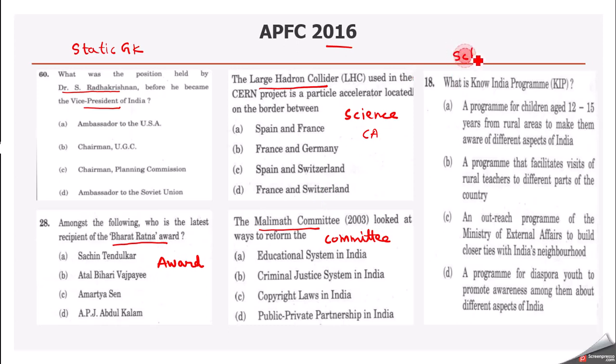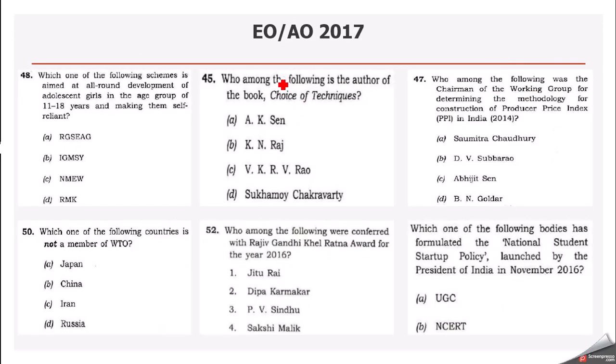Then schemes which are in news, important government schemes, that is to be prepared. So what is the Know India program that they have asked? So we have to prepare the schemes which are in news. Moving on, let us see the Enforcement Officer question paper of 2017. We got around 6 questions from Enforcement Officer. They have talked about a scheme here again: all-round development of adolescent girls in the age group of 11 to 18 years and making them self-reliant.